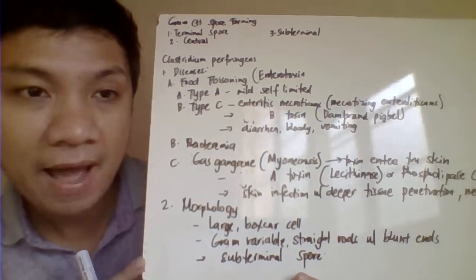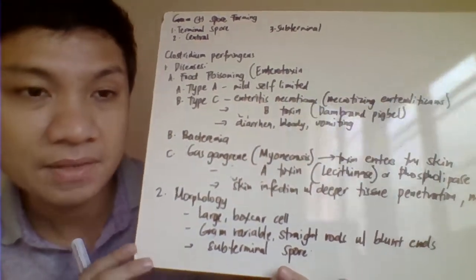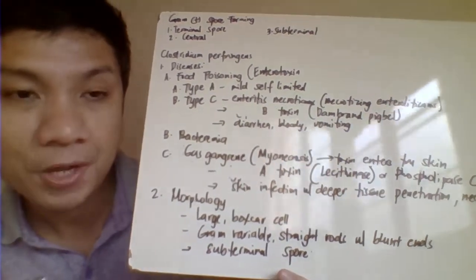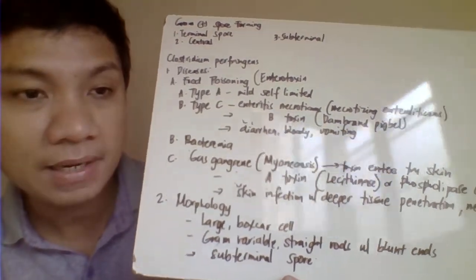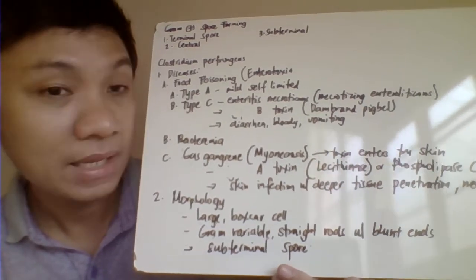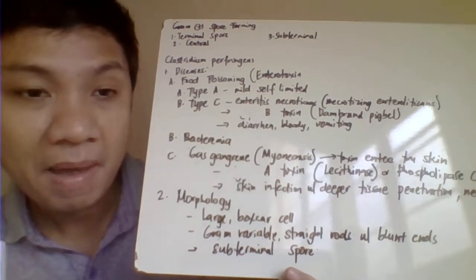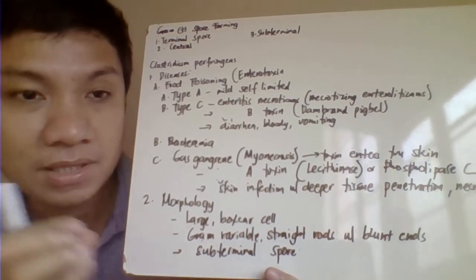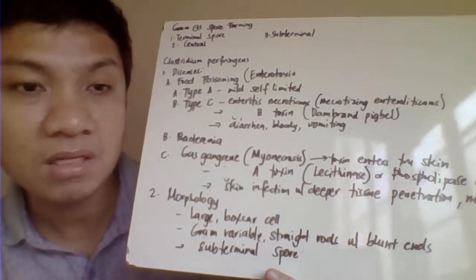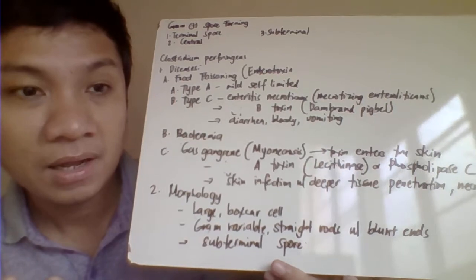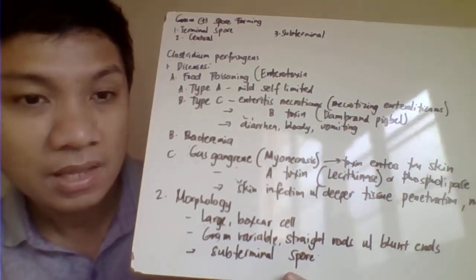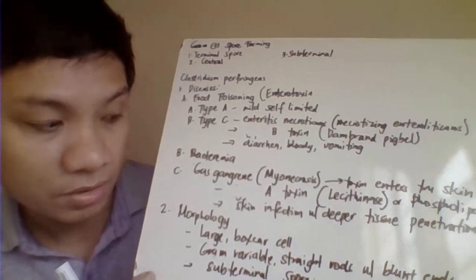Most likely, the vegetative cells of Clostridium perfringens will be destroyed by the heating process, but the endospore will not be destroyed. Remember that toxin production only happens when the endospore is converted to the vegetative cell and causes the infection manifestation.